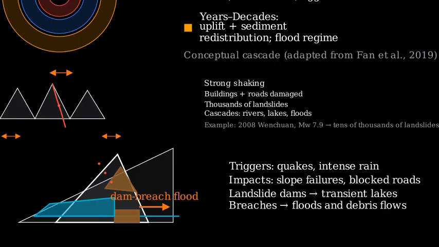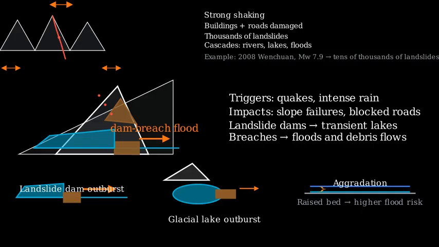Flood hazards in orogenic belts come in different forms. Left, landslide dam outburst flood. Middle, glacial lake outburst flood in high mountains. Right, long-term aggradation that raises the riverbed and increases overbank flooding. These floods can be sudden and devastating, and long-term sediment loading can raise flood risk for decades.